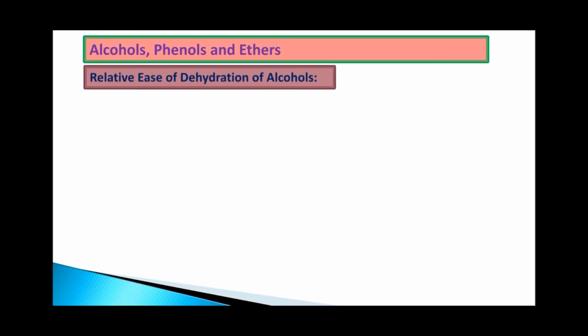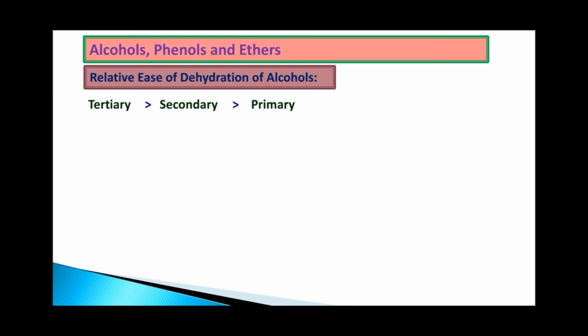Why is it so? The relative ease of dehydration is highest for tertiary, then secondary and primary, because we have already seen the temperature for tertiary is 358, secondary is 440 and primary, that is ethanol, is 443.